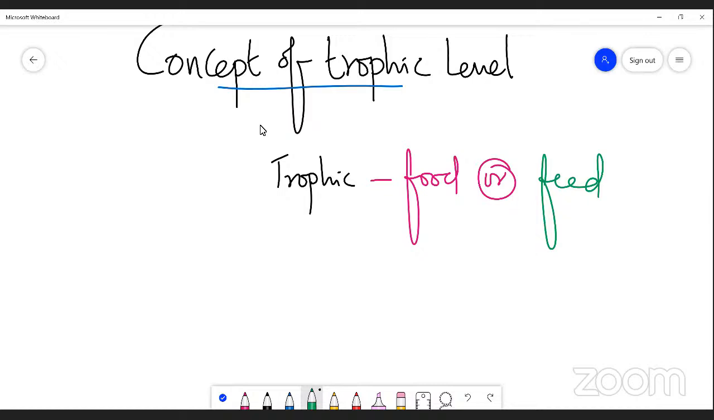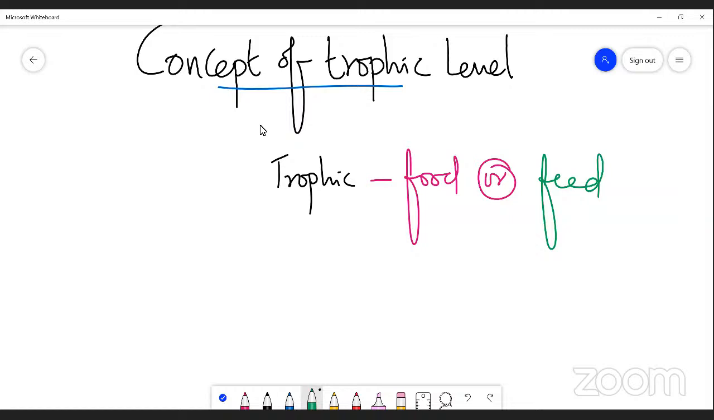What is the trophic level? It is a position of an organism in an ecosystem. If you take a pond ecosystem or a forest ecosystem or a grassland ecosystem or any type of ecosystem, it is representing the position of an organism in every trophic structure, right? So that is called the concept of trophic level.